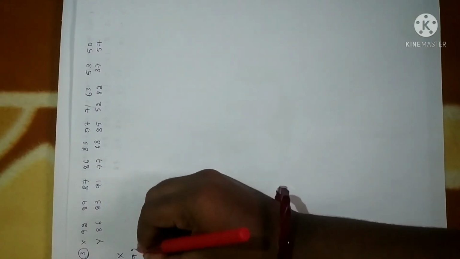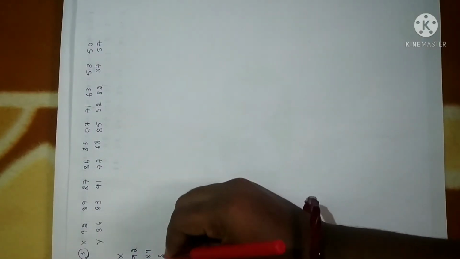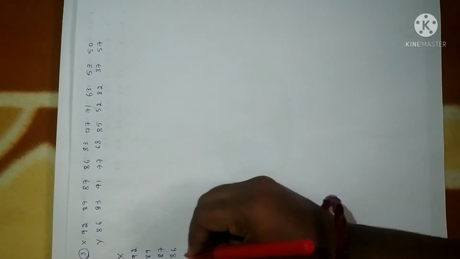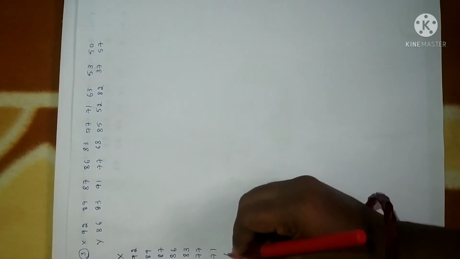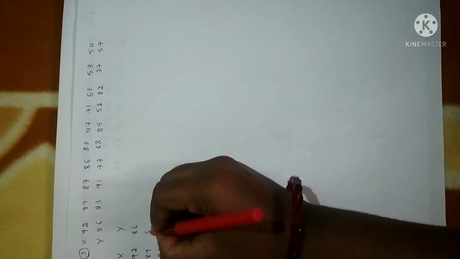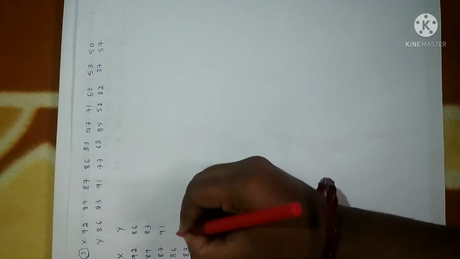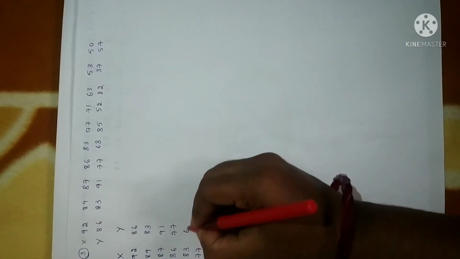So here is a problem. We have to calculate the coefficient of correlation as usual. So we need to calculate the Karl-Pearson coefficient of correlation. First let me list the data given. x is 92, 89, 87, 86, 83, 77, 71, 63, 53, 50. Next y is 86, 83, 91, 77, 68.